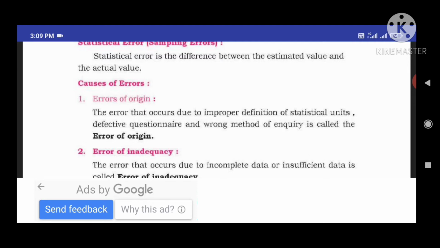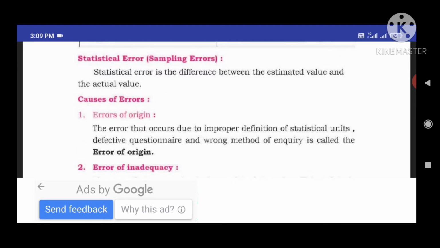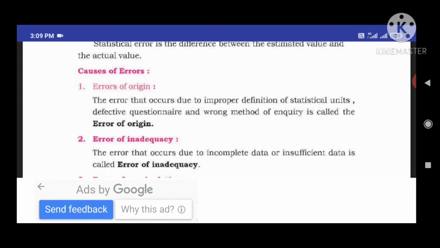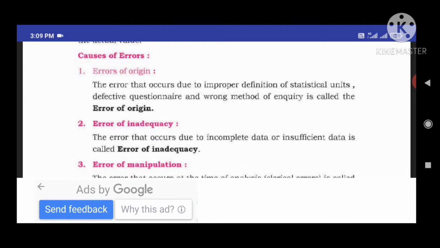Next, we should know why errors occur. What are the reasons for errors occurring? The next concept is causes of errors. Causes means reasons. Let us know about that. The first one is error of origin.